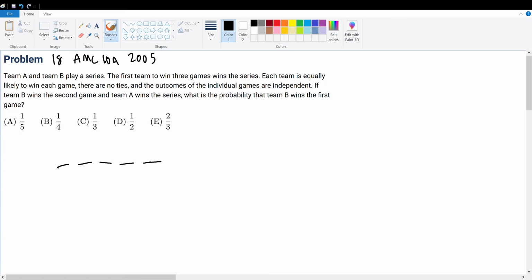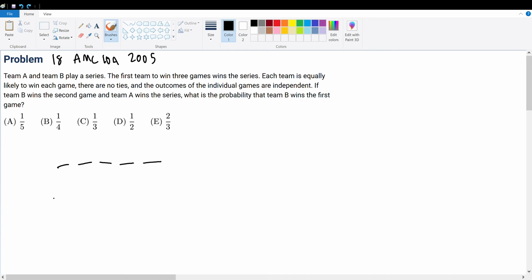So the first team to win 3 games wins the series. So that means A must have 3. That is the bare minimum, and A must in each scenario. And each team is equally likely to win each game, no ties, and the outcomes of the individual games are independent. So that shows us that the outcome of one game does not affect the other. So that won't affect our logic for the continuation of this question.